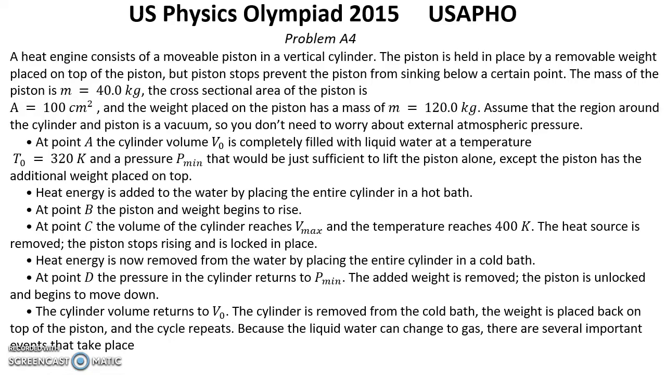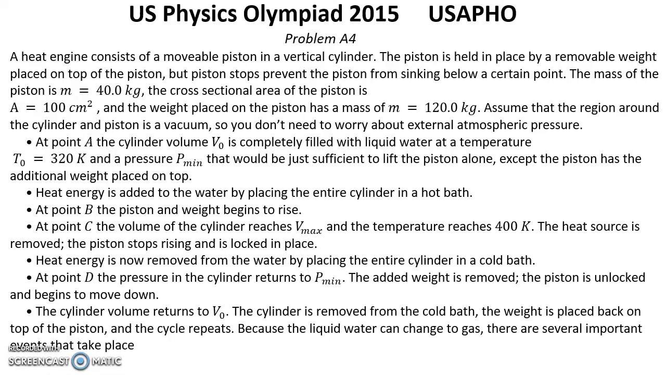At point A, the cylinder volume V0 is completely filled with liquid water at a temperature 320 kelvins, and the pressure P minimum. That would be just sufficient to lift the piston alone, except the piston has the additional weight placed on top. Heat energy is added to the water by placing the entire cylinder in a hot bath. At point B, the piston and the weight begins to rise.